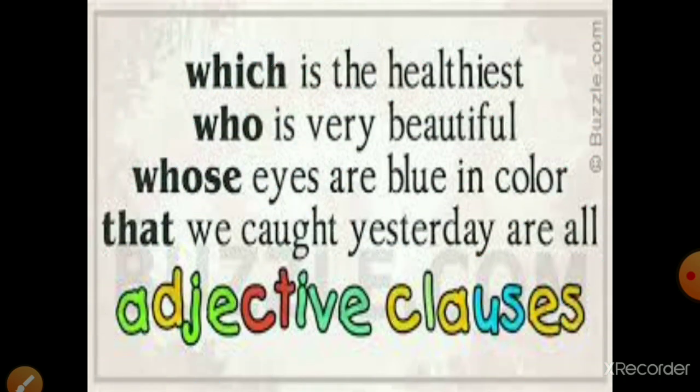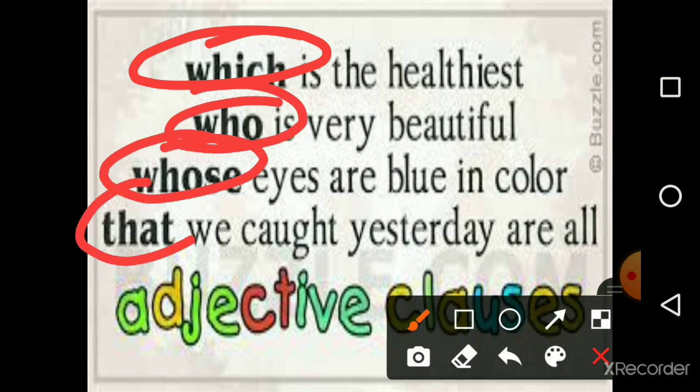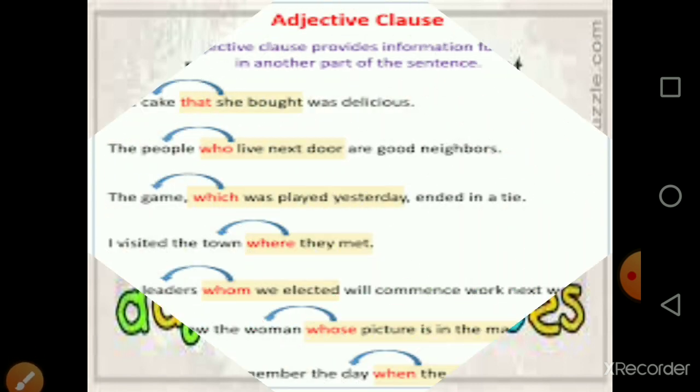Which is the healthiest? Who is very beautiful? Whose eyes are blue in color? That we caught yesterday. These are all adjectival clauses. Which relative pronoun is there? Who, whose, and that. These words are helping these clauses to be inserted in the main sentence.